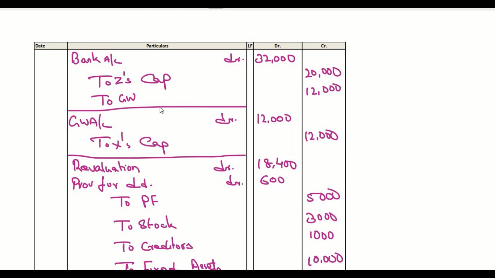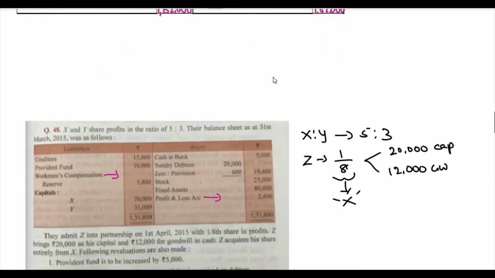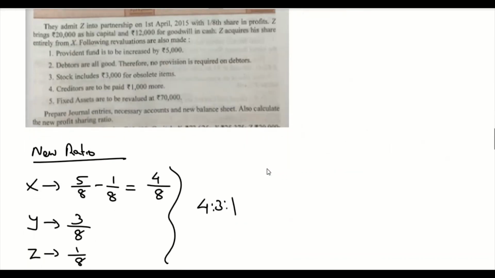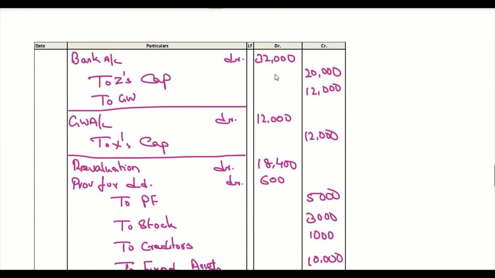So here Z is bringing capital of rupees 20,000 and 12,000. So from the original balance of 5,000, we have 32,000 which needs to be added to the cash balance.